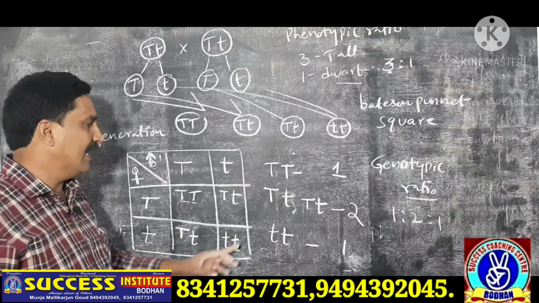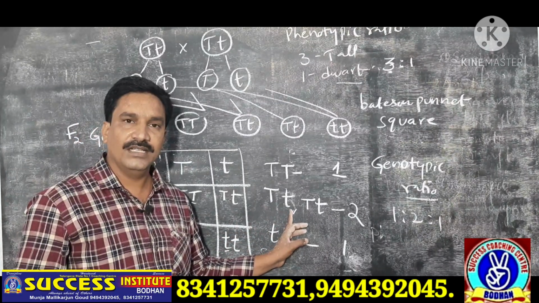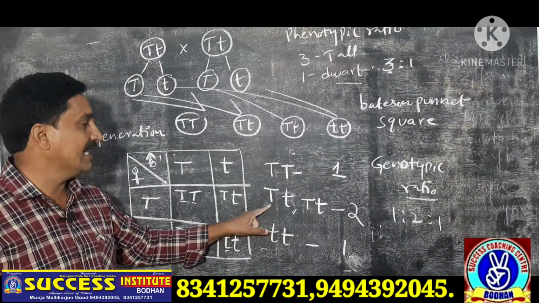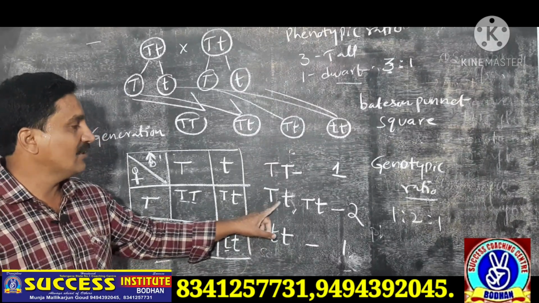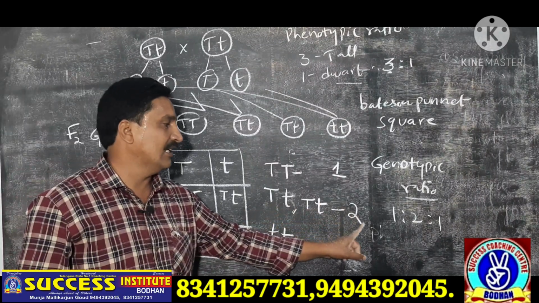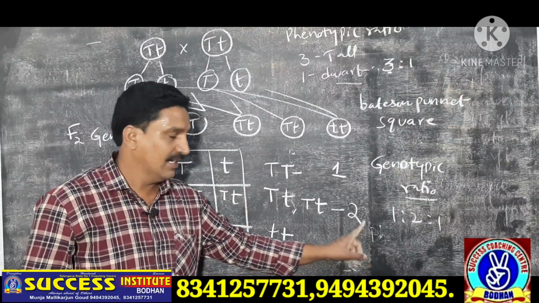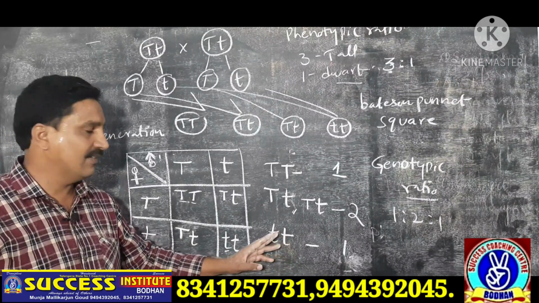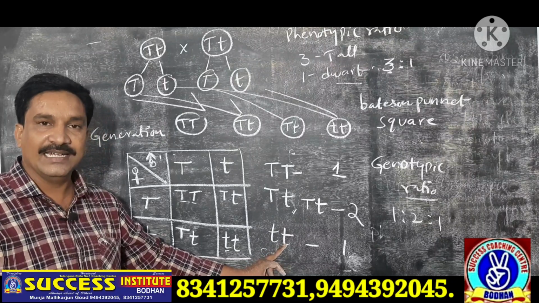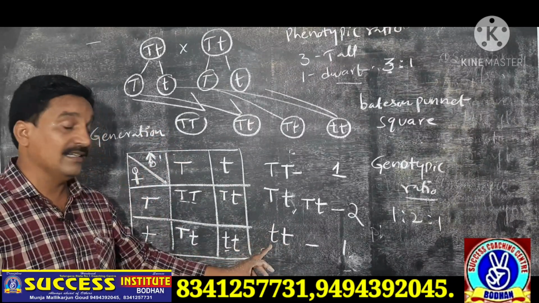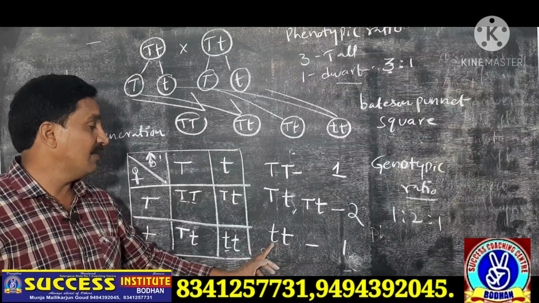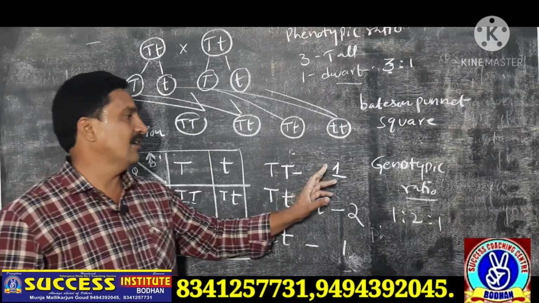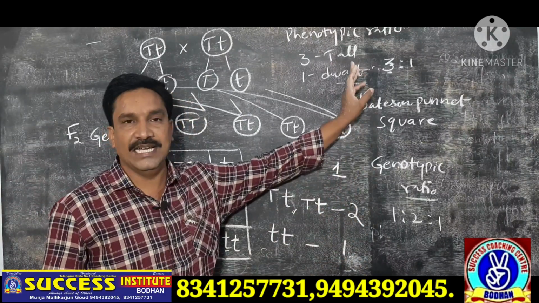2 plants are formed. Here the alleles are different, and this condition is called heterozygous. But the first character is capital D, so these two are called heterozygous tall. The last one is small d, small d. Here both are similar characters, the dwarf character. Which type of dwarf is this? Both alleles are similar, so it is homozygous dwarf. The genotypic ratio is 1:2:1, and the phenotypic ratio is 3:1.